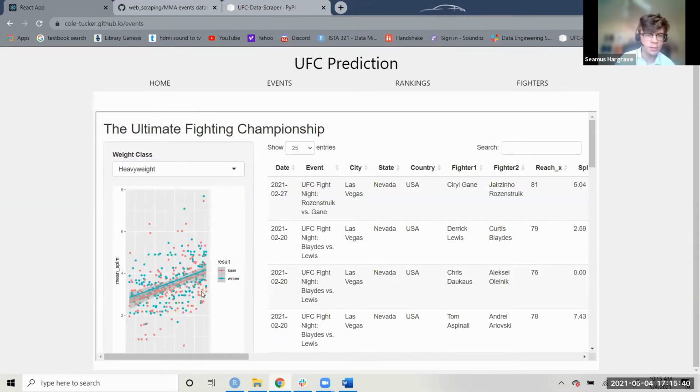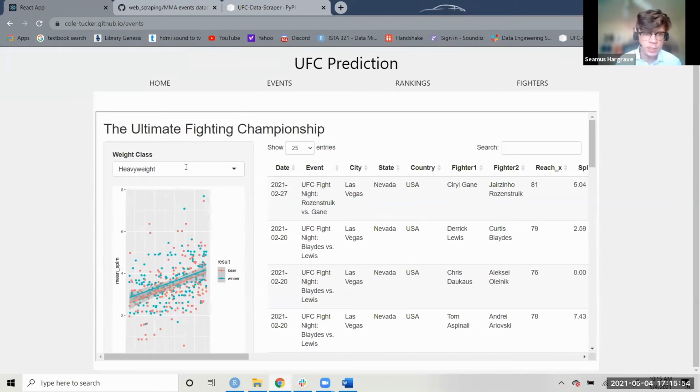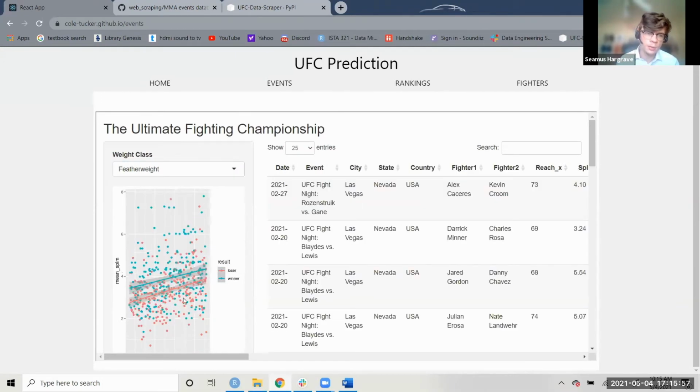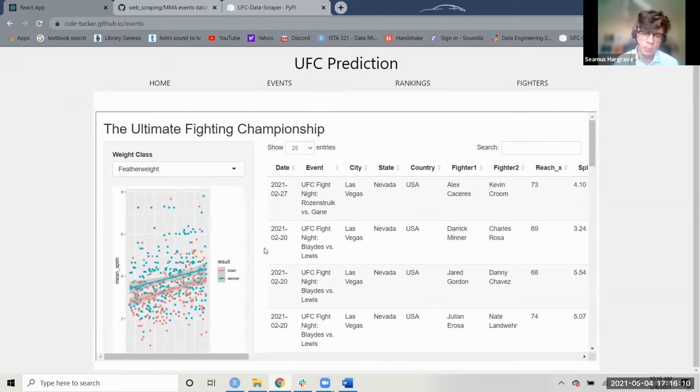And then here is the regression line graph. The date is on the x-axis and the strikes landed per minute is on the y-axis. This shows that for heavyweight, there's really no difference. But if you go to lighter weights like featherweight, you can see there's a clear difference between winners and losers and how many strikes they land per minute in a match. We can see that when it comes to prediction, strikes landed per minute is really one of the only statistics that can influence a fight. Other than that, there really wasn't any.